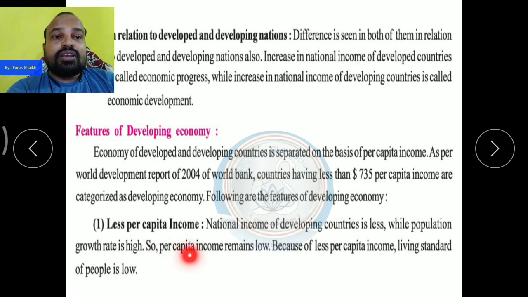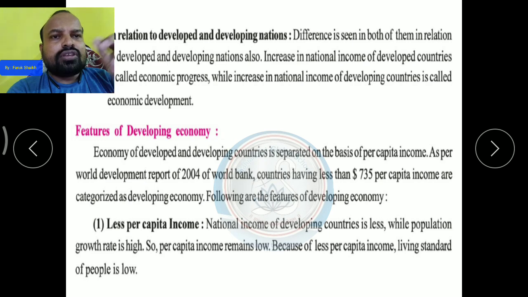So per capita income remains low, and because of less per capita income, the living standard of people is low. Year by year and day by day the number of people increases, but national income is not increased as much, so what happens is that year by year the per capita income falls down.